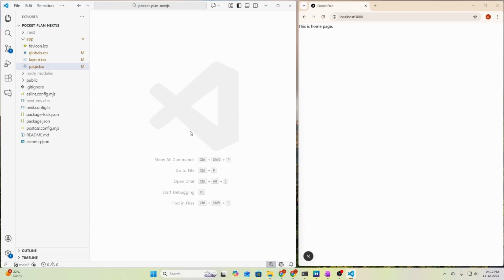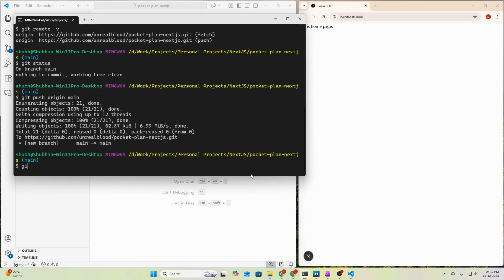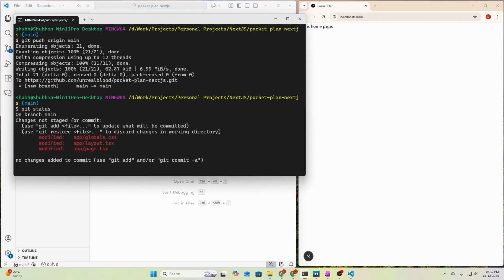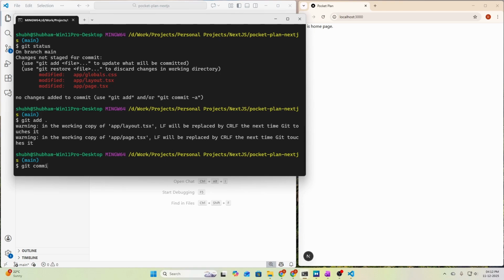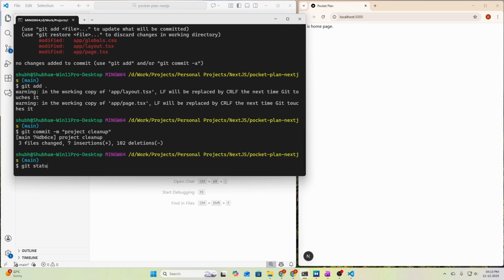And also let's commit the changes to our files also, because we need to create a track of our project. So git status, and it will list the modified files. So we have modified app globals and layout and the home page file. So let's git add all of them and git commit -m and say project cleanup. That is a fine commit message. I'm not very good with that, but it is fine. Let's commit these changes and git status one more time.